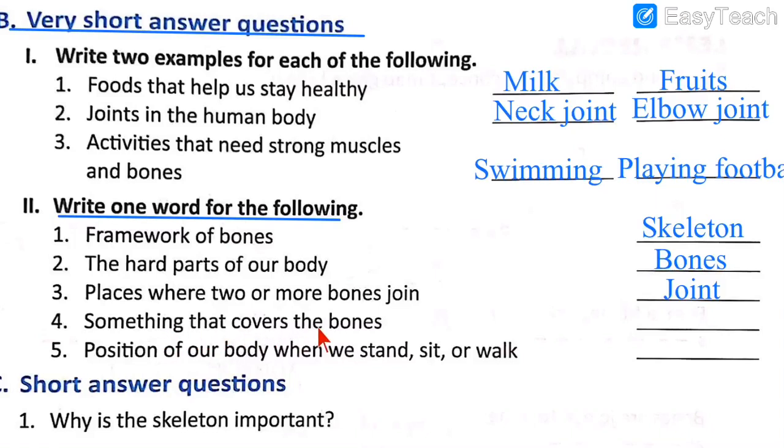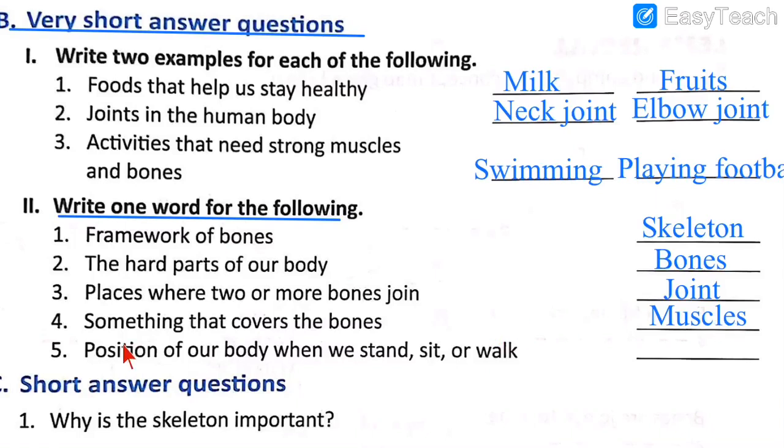Next, number 4, something that covers the bones. Our bones are also covered. So which is the thing that covers our bones? That is muscles. The soft part of our body which covers the bones is muscles. So that is the answer we'll write in number 4. Muscles, muscles. Something that covers the bones, that is muscles.